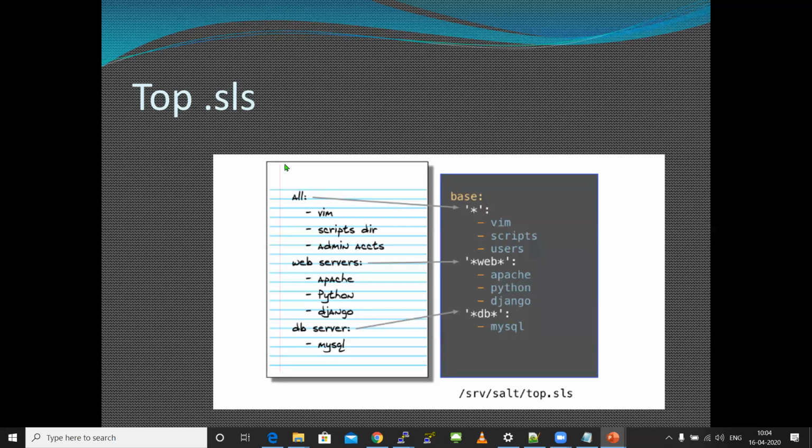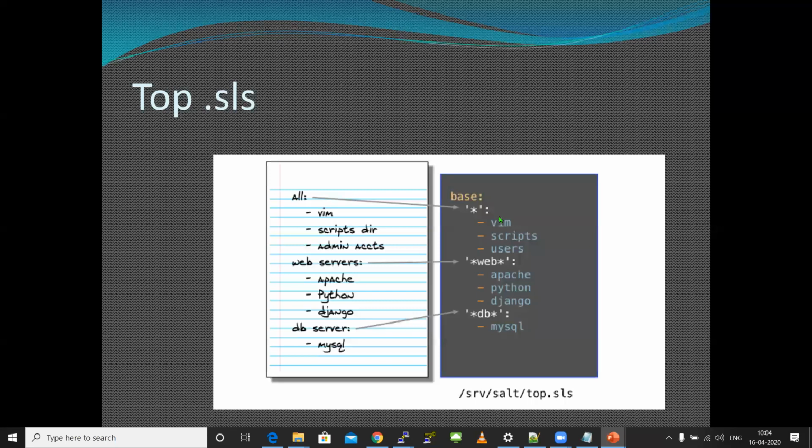For example, in this top file, the star means all the target servers. The below files: vim is an SLS file, scripts is an SLS file, user is an SLS file. In the same way, apache is an SLS file, python is an SLS file, and mysql is an SLS file.